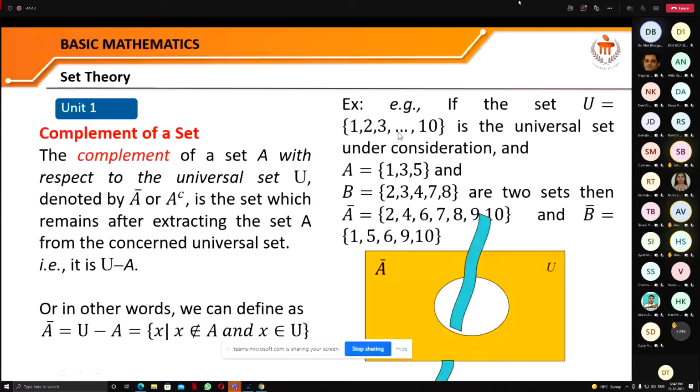So when we reduce these, then what we will have? We will have 2, 4, 6, 7, 8, 9, 10. And similarly for this B, the complement of B will be what? That is 5, 6, 9, 10. That means excluding these elements from the universal set, right?